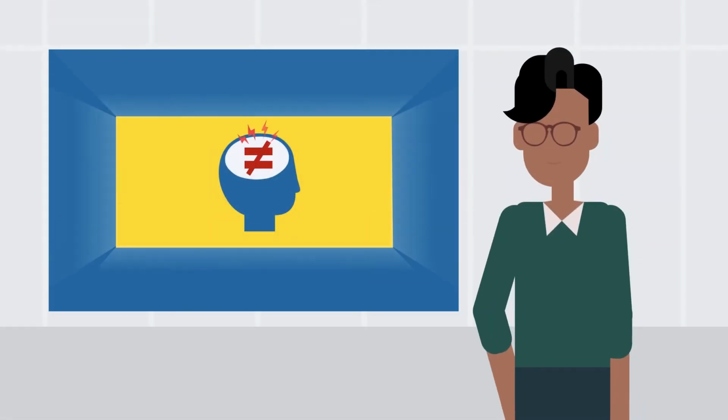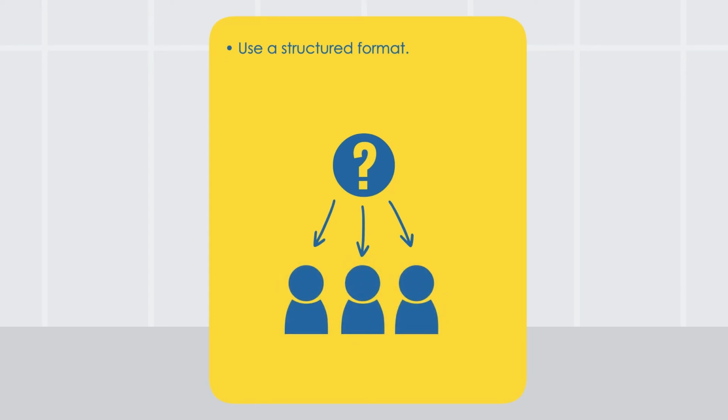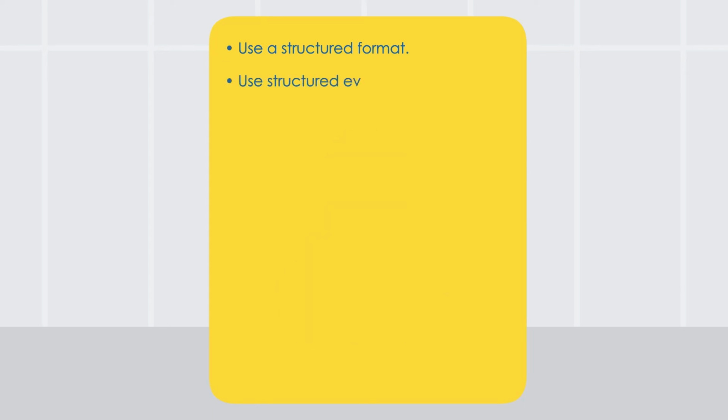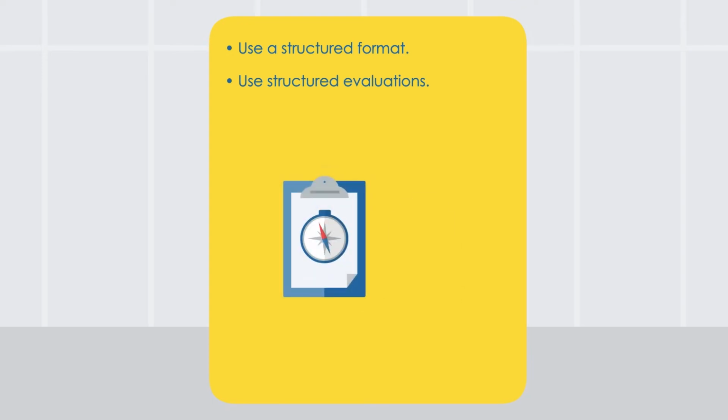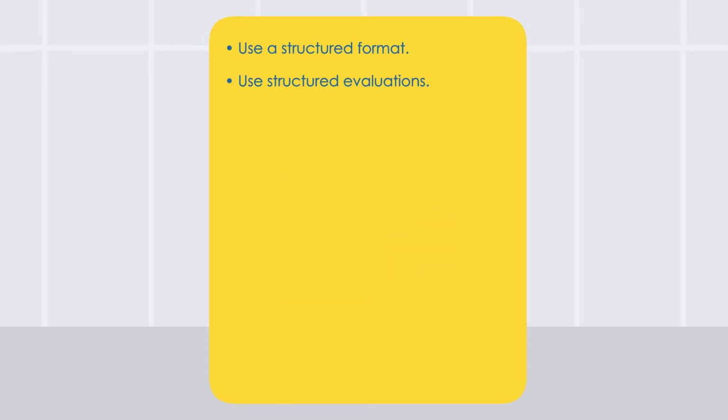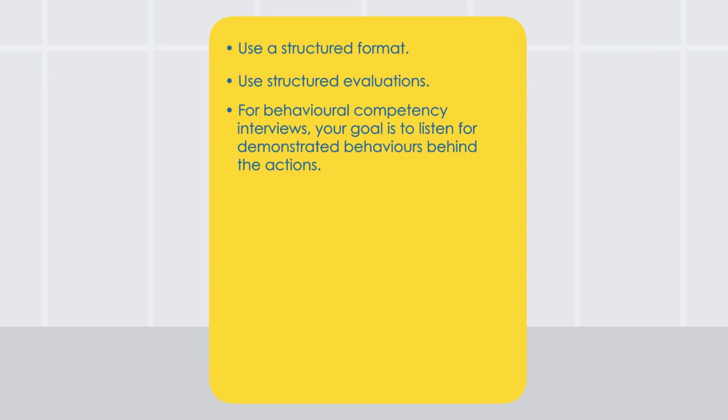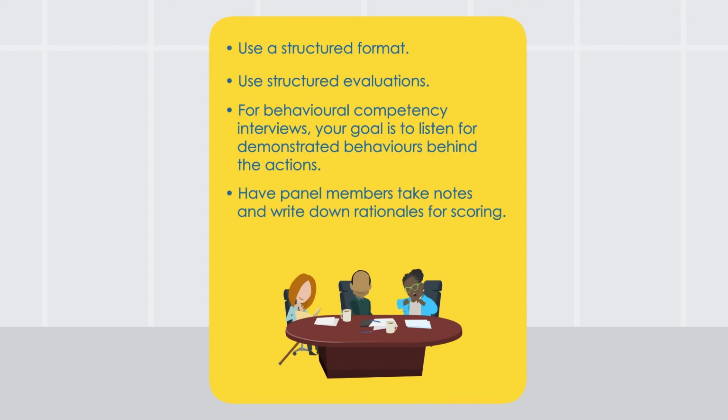In an earlier video, we talked about how we all have biased perspectives. In order to check those biases, you can take steps to be as objective as possible. Use a structured format. That means asking the same questions of every candidate and ensuring they are job-related. Use structured evaluations such as interpretive guides or answer keys during interviews and selection. Remember, for behavioral competency interviews, your goal is to listen for demonstrated behaviors behind the actions. It's not only what they did, but what behaviors they displayed as they completed those tasks and actions. Have interview panel members take notes and write down rationales for scoring, and work as a group to reach a consensus. This level of accountability tends to reduce bias.